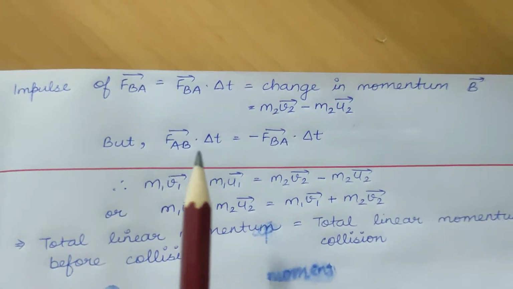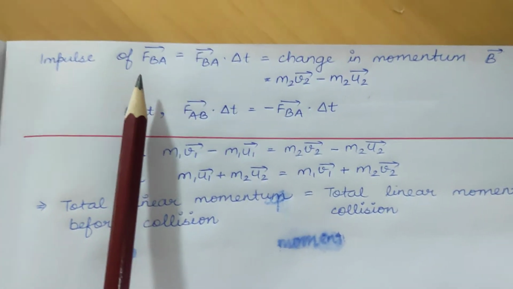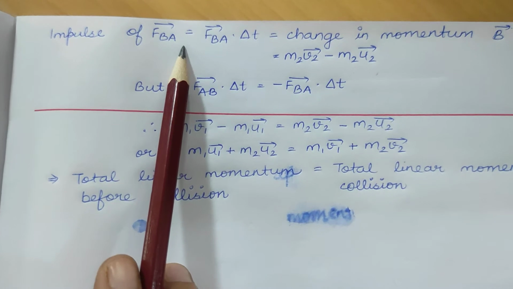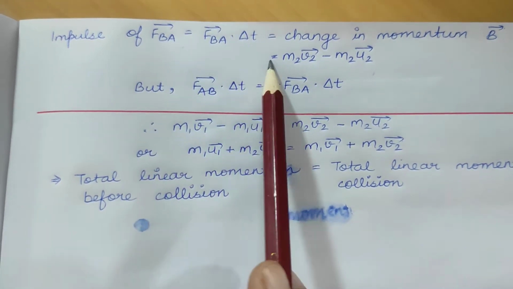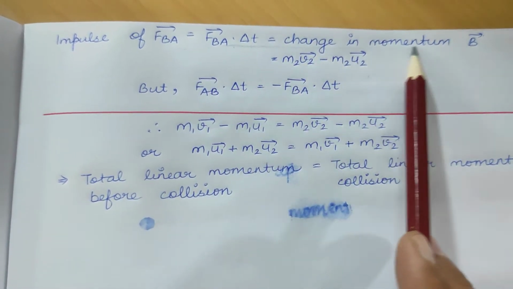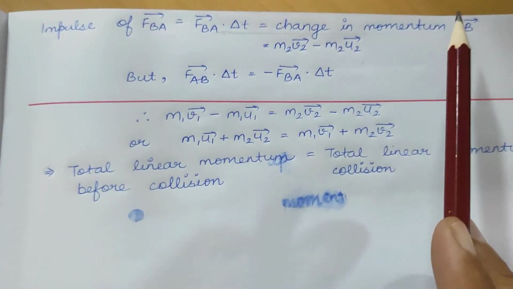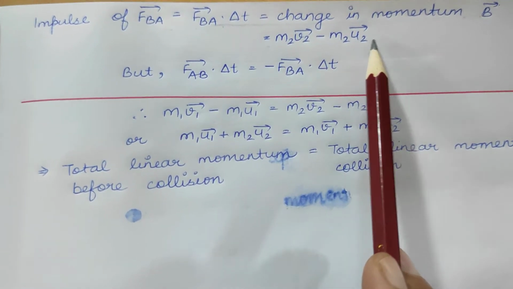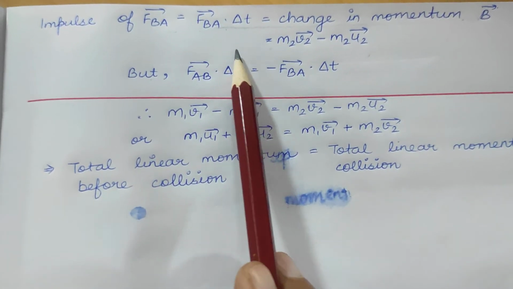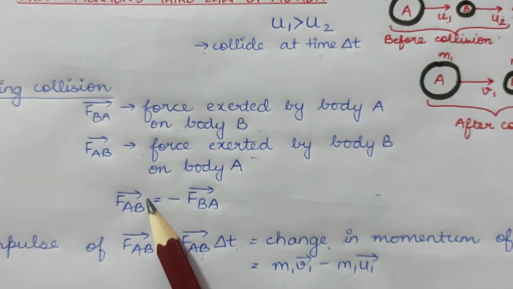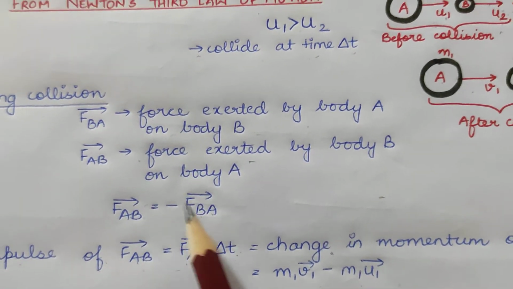In a similar manner, the impulse of FBA, the force exerted by body A on body B, is equal to FBA dot delta t. This is equal to the change in momentum of B, so it will be equal to m2 v2 minus m2 u2. But according to the third law, these two forces are equal but opposite to each other.